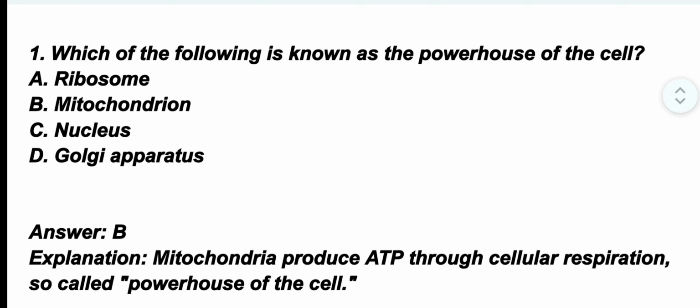Question number 1. Which of the following is known as the powerhouse of the cell? The correct option is option B. Mitochondria. Mitochondria produce ATP through cellular respiration, so called powerhouse of the cell.